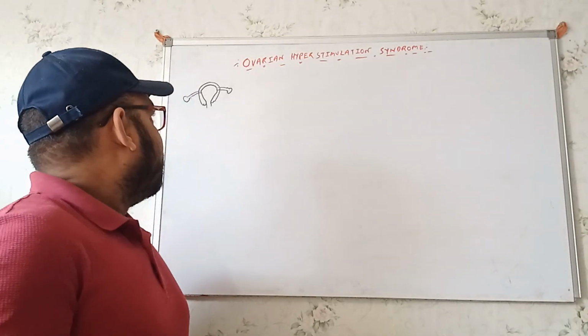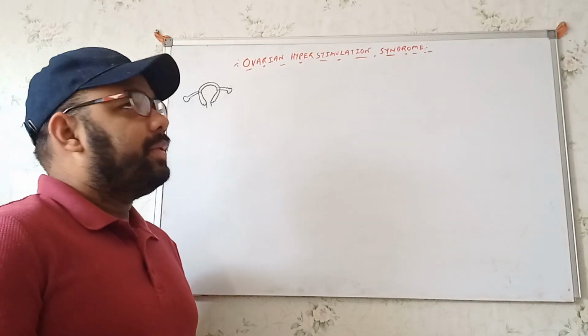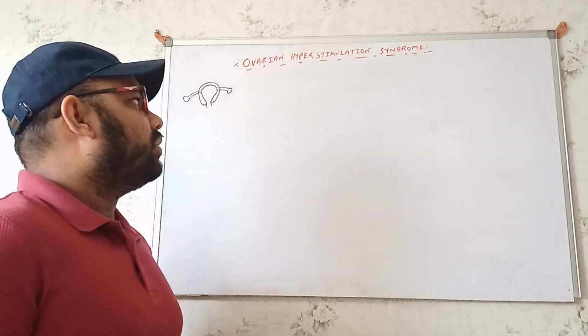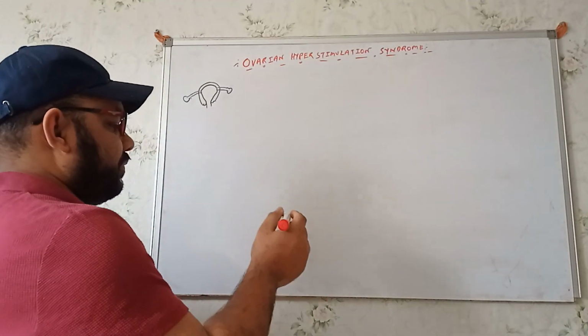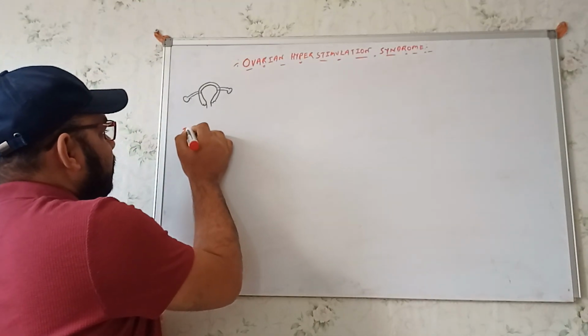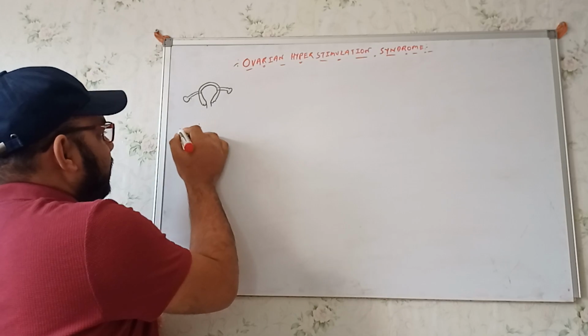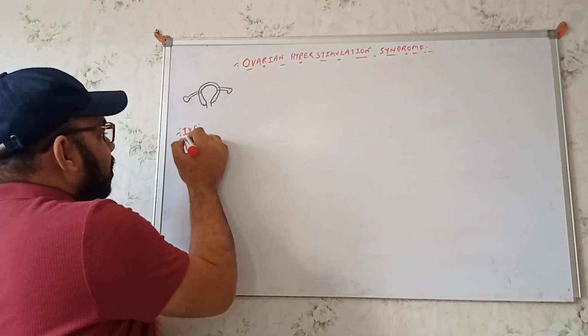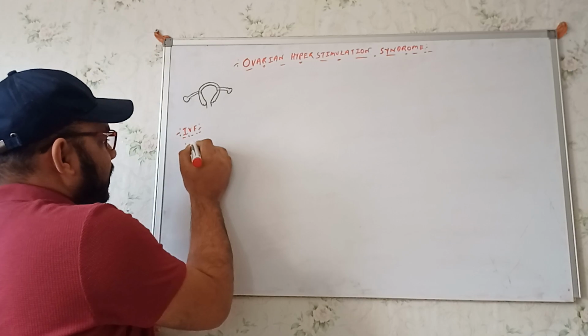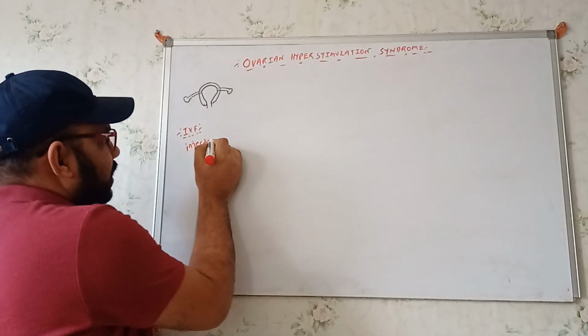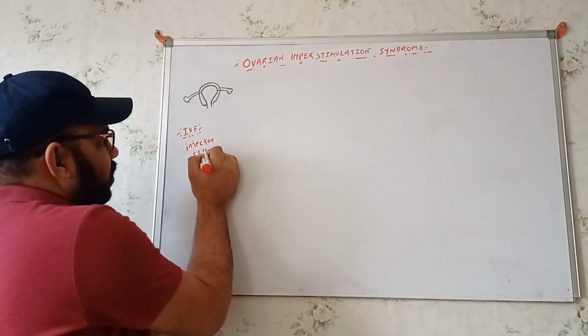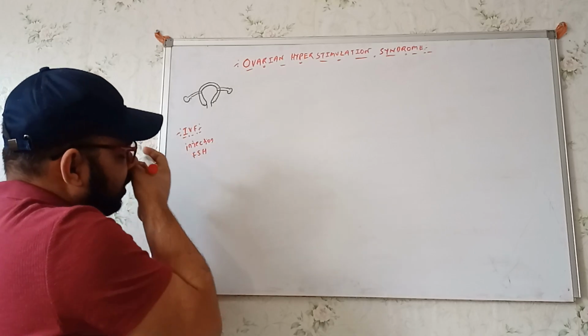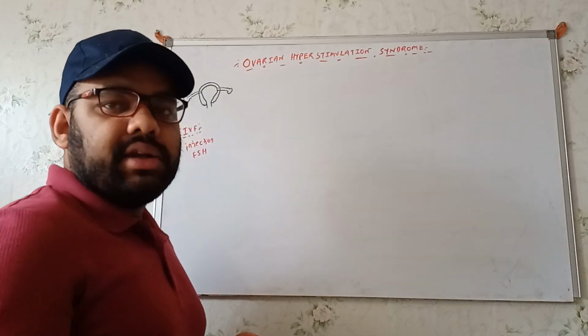Right? Now see, before starting the topic, let's have a little idea about IVF, in vitro fertilization. During in vitro fertilization, basically we give injections of FSH. Normally our body produces FSH from the anterior pituitary.